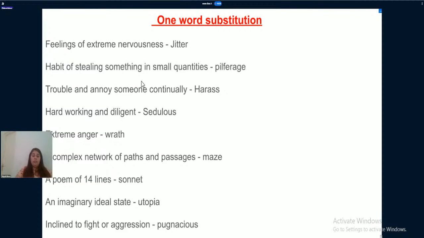One word substitution. Okay, so now the time has come that we need to learn certain new words, and we are going to learn one word substitution today.